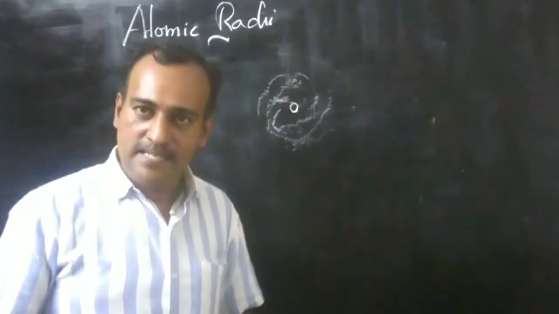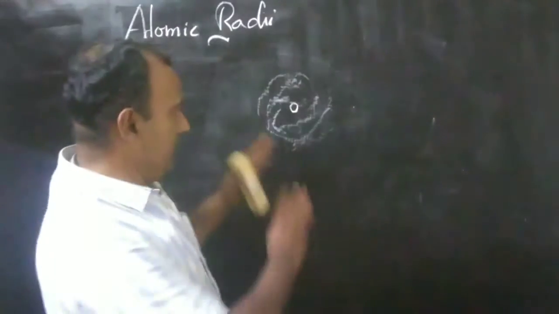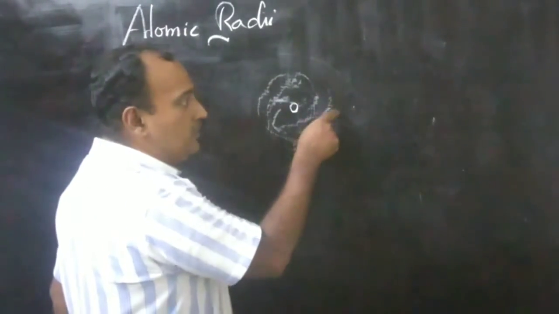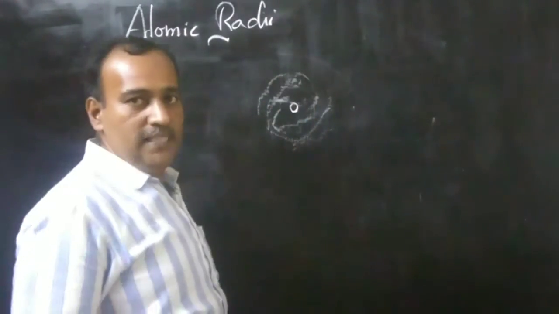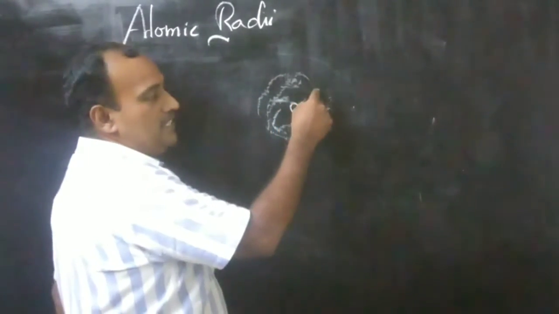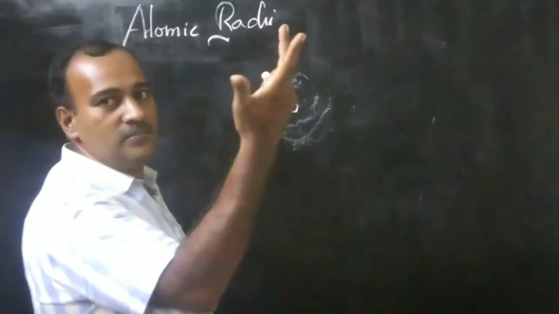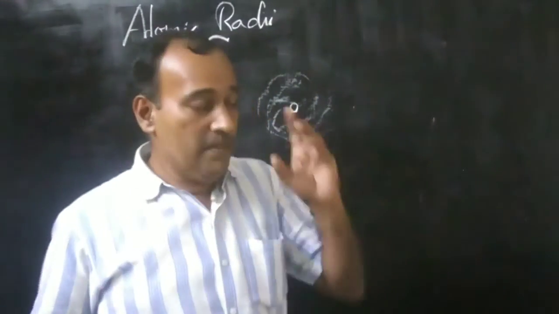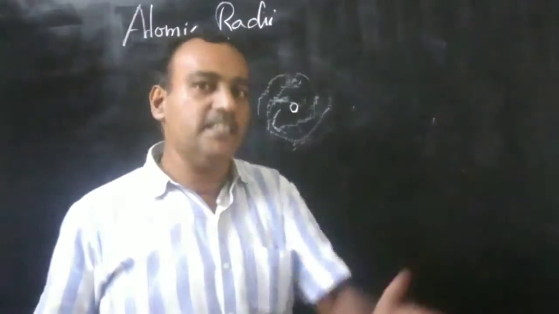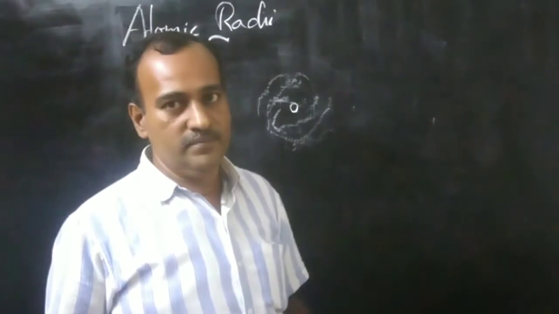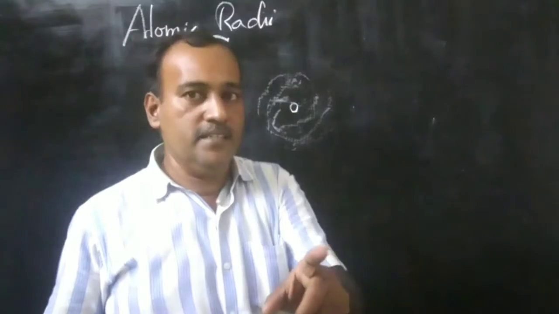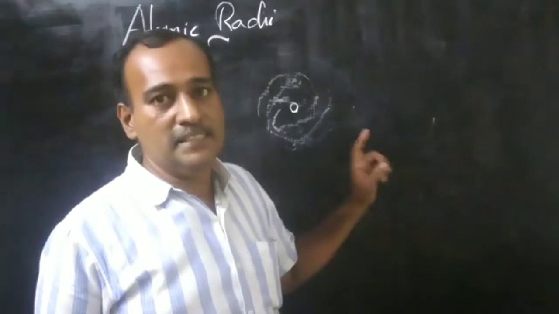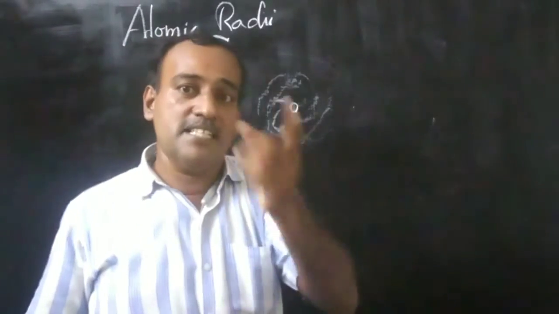Since the nucleus is surrounded by a cloud of electrons, there is no specific boundary for the atom. Then how can you measure the distance between the nucleus and the outermost electronic level? It is very difficult. We simply define the atomic radius, but measuring the boundary is very difficult.